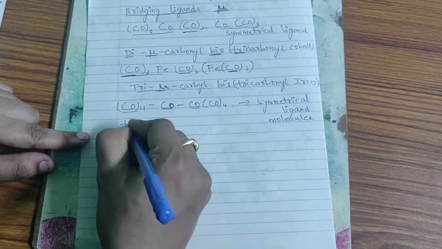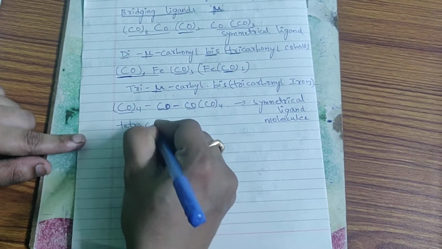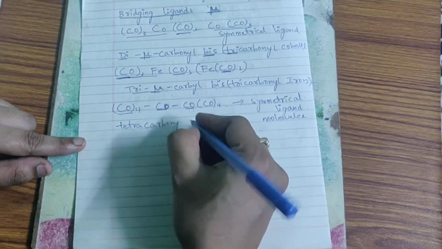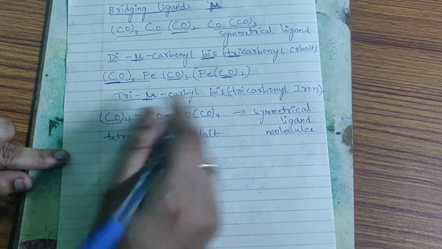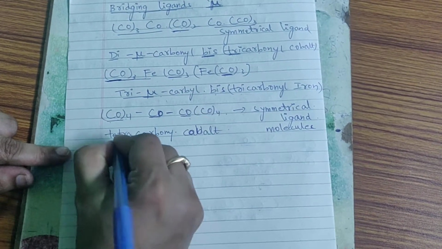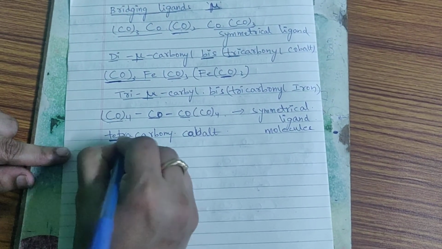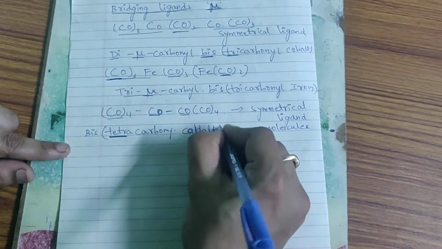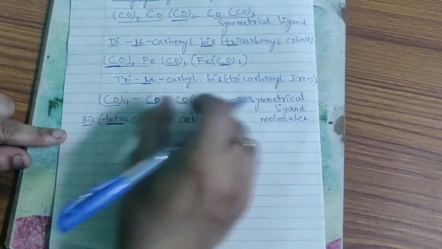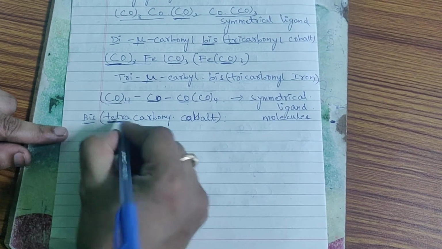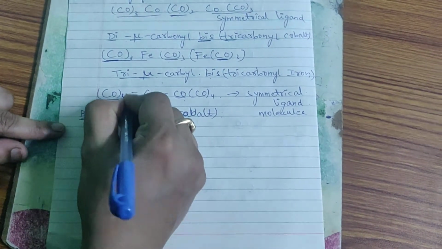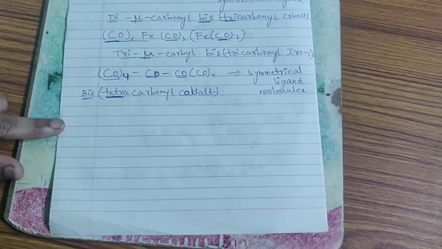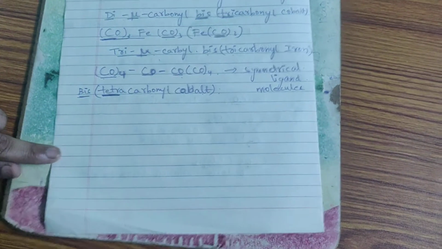So it is attached with the tetracarbonyl cobalt. So you can write that two cobalt atoms are attached. We are already using tetra as a prefix here, so we can write it as bis tetracarbonyl cobalt. Bis represents that there are 2 groups attached, each with 4 carbonyl groups, so we write it as tetracarbonyl cobalt. Okay, next is another example.